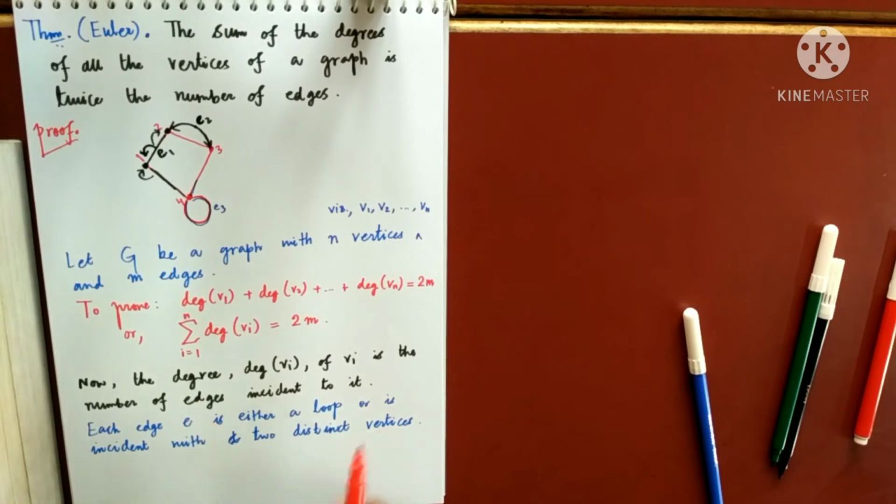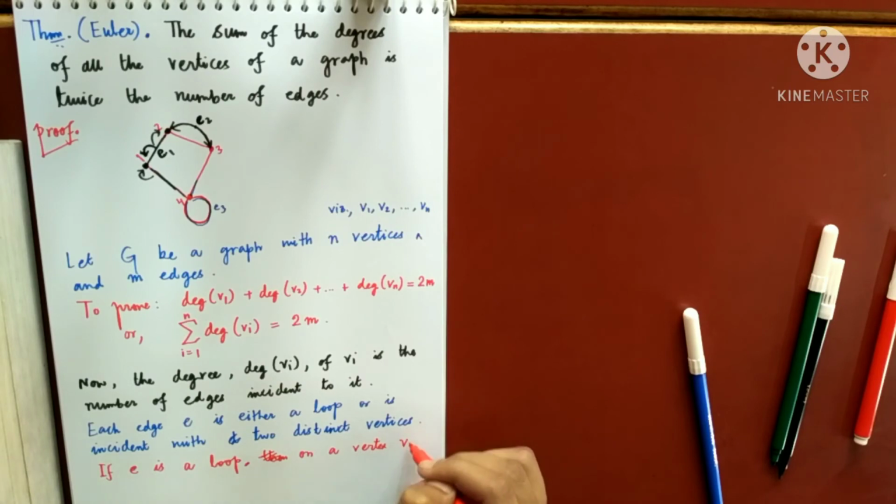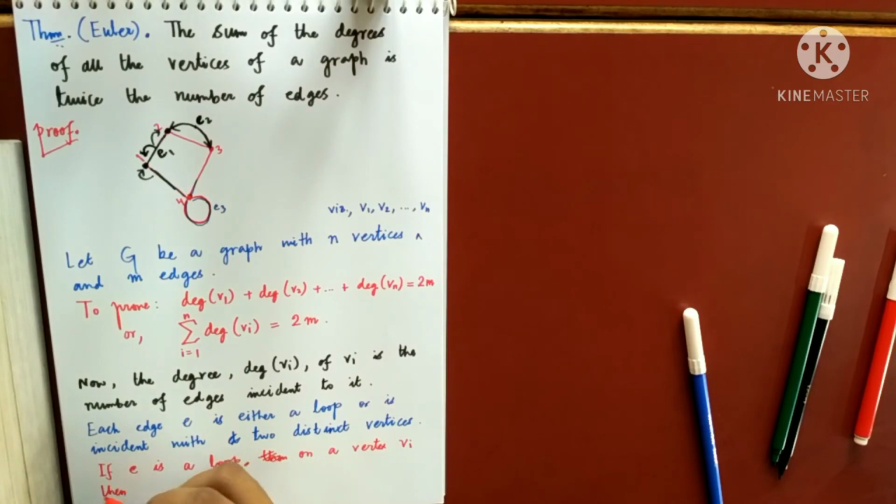We'll first consider that E is a loop. If E is a loop on some vertex, so E is a loop on a vertex Vi, then E contributes to the degree of Vi. Yes or no?